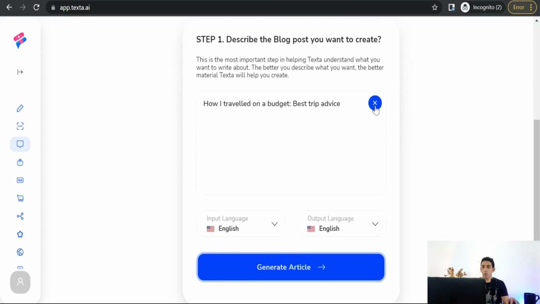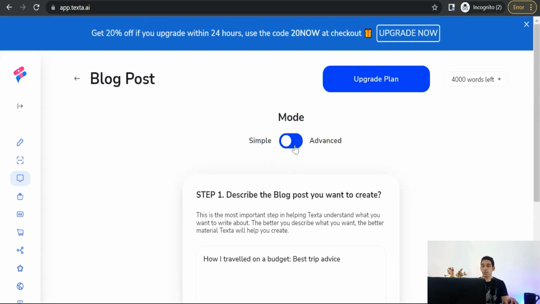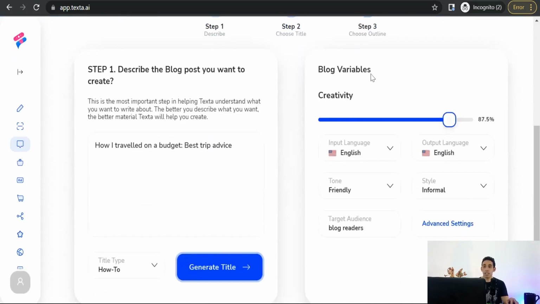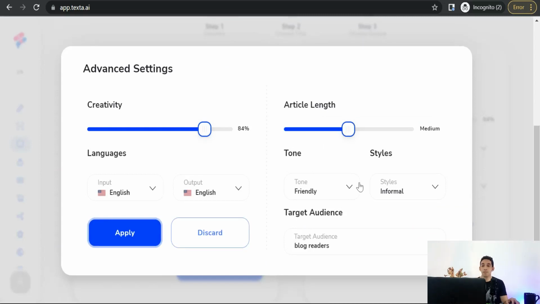Okay, and here we can try this one, how I traveled on a budget, best trip advice. Okay, and we can transfer to this advanced mode. It's an amazing one. Here you can select the creativity level. Okay, advanced settings. As you see, here you can select the article length, medium, large, short, the tone with